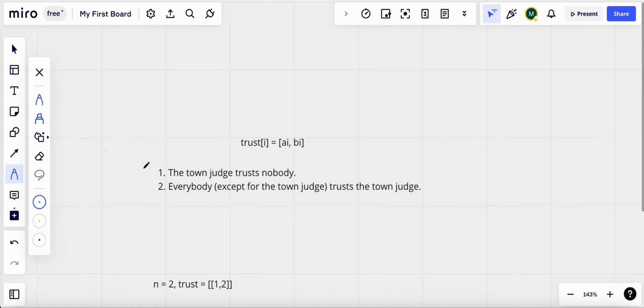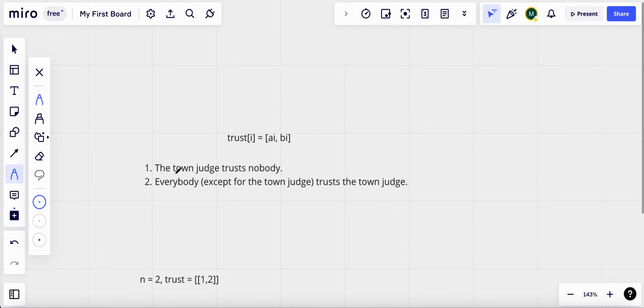So now let's see how we could actually find the town judge. Let's look at the first condition first. It says that the town judge trusts nobody. So if we are given the values AI and BI, AI is not the town judge, but BI could be a possible candidate.